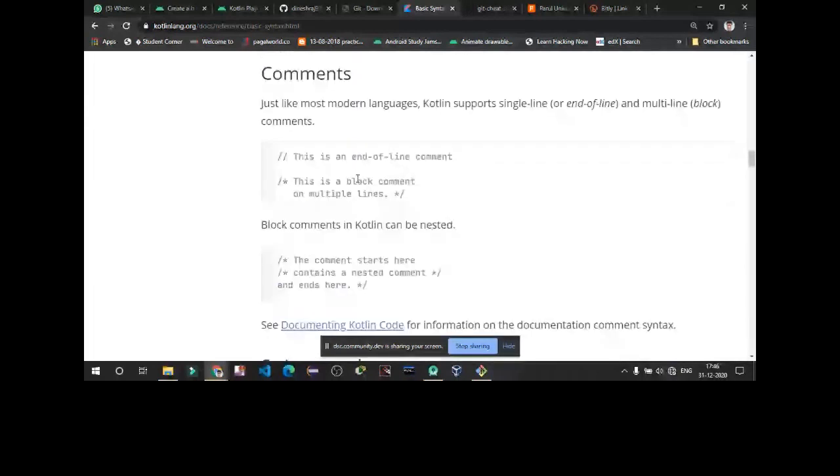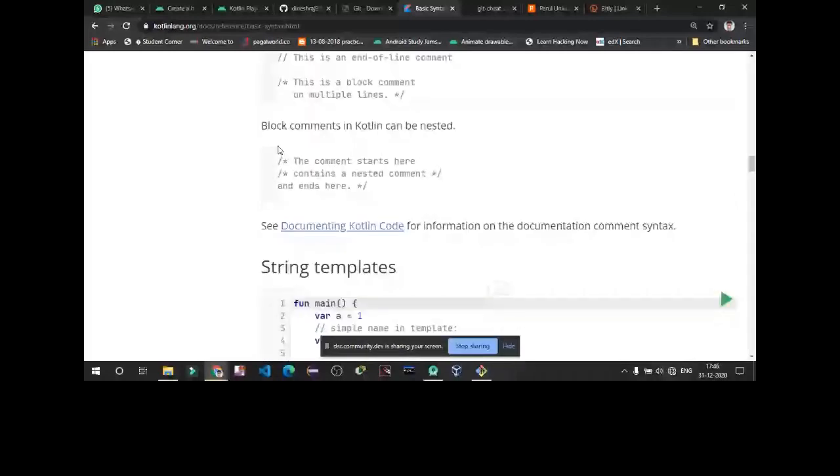Now, how do we give comments in Kotlin? We write double slash for a single-line comment, and for a block comment we write slash star, then star slash. The whole part within these two markers will be omitted while compiling, and it will be considered a comment. You can nest both comments. You can give nested comments too.